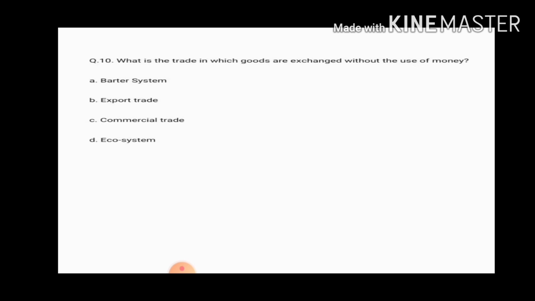What is the trade in which goods are exchanged without the use of money? Write down the correct option of this question. Water system, export trade, commercial trade and ecosystem.